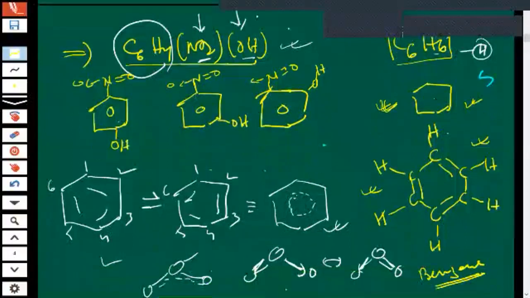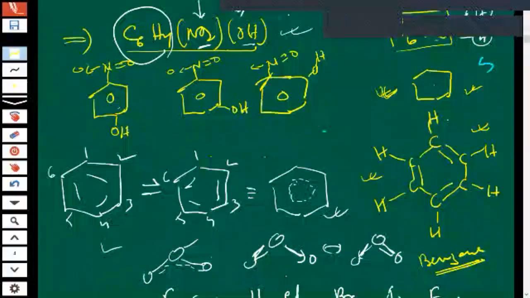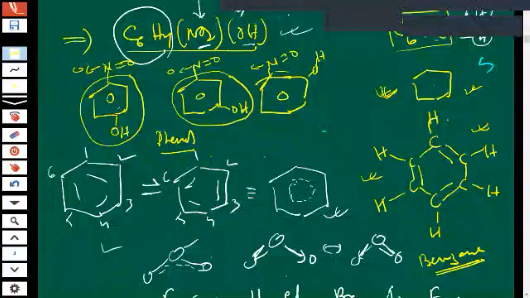So actually this molecule is known as phenol. So all are phenol, children. So this is number 1, 2, 3, and 4. Here the nitro group is on the 4th carbon.